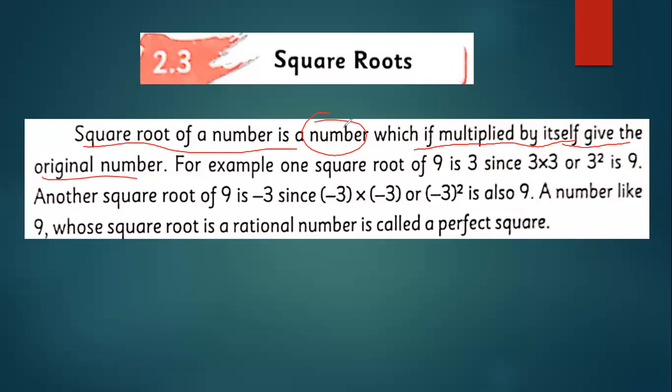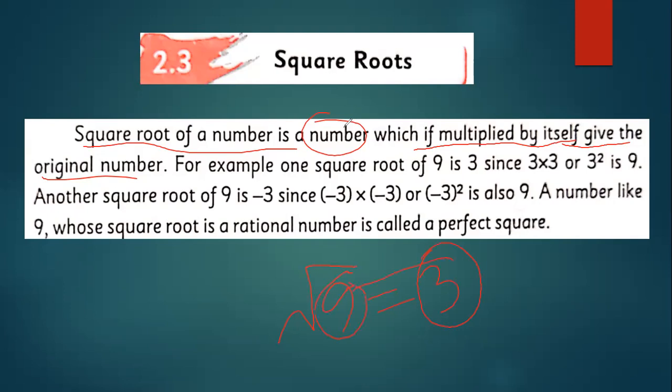Square root of a number, for example, we are having 9. You see on the screen 9. Its square root is a number that, when it is multiplied with itself, will give you the original 9.